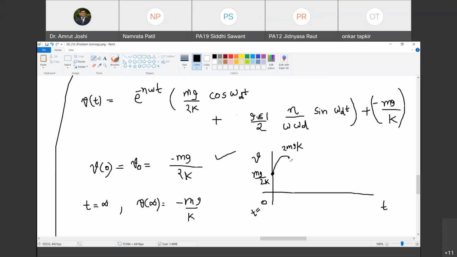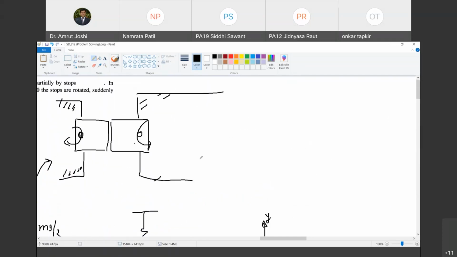Then it will start oscillating about which position? It will start oscillating about the position mg by k. Are you with me? Oscillation will start about this, and ultimately it will settle to the position mg by k, of course on the negative side. So assume that I am plotting it on the negative side. It is going to look like this. So this is the response. This is the solution of this problem.